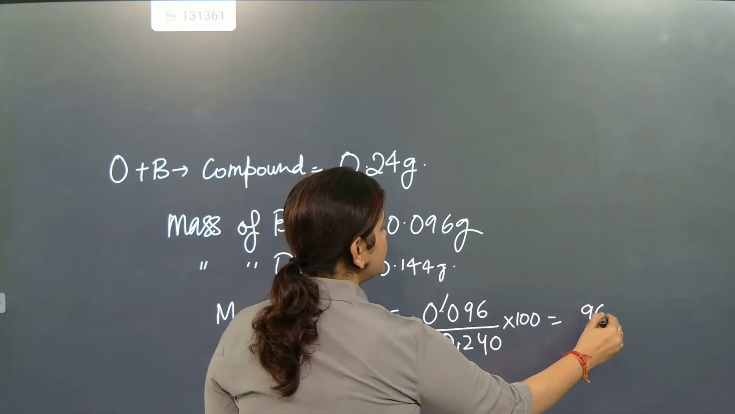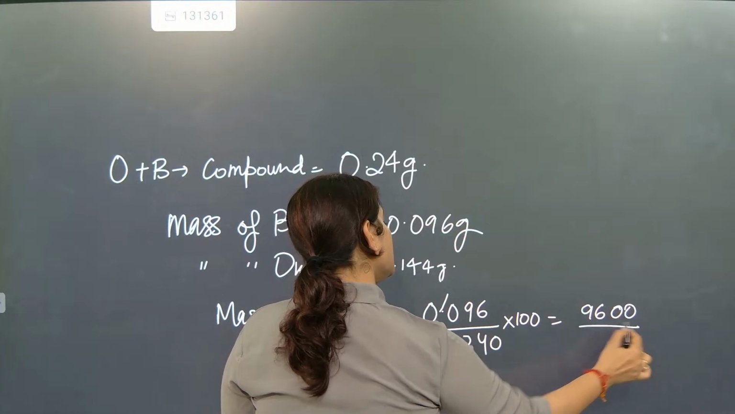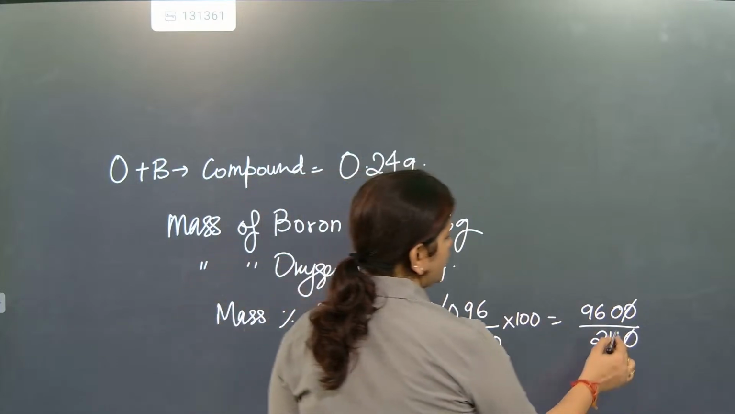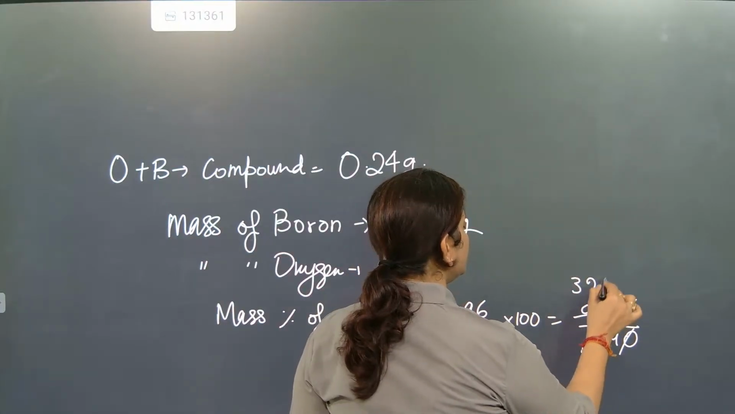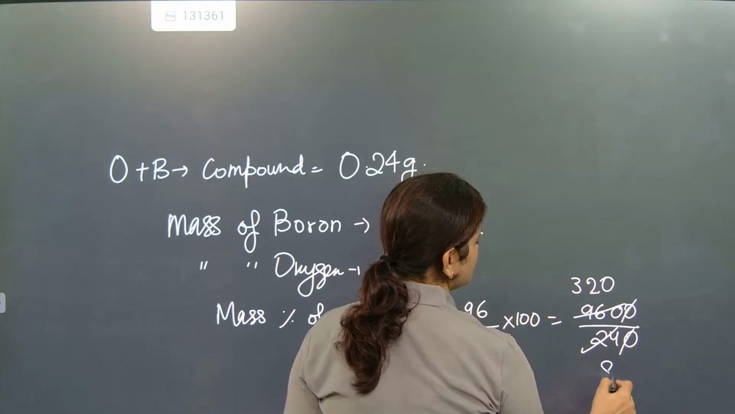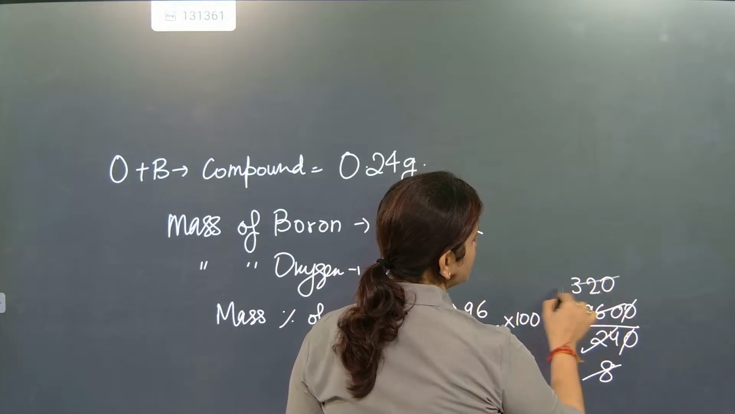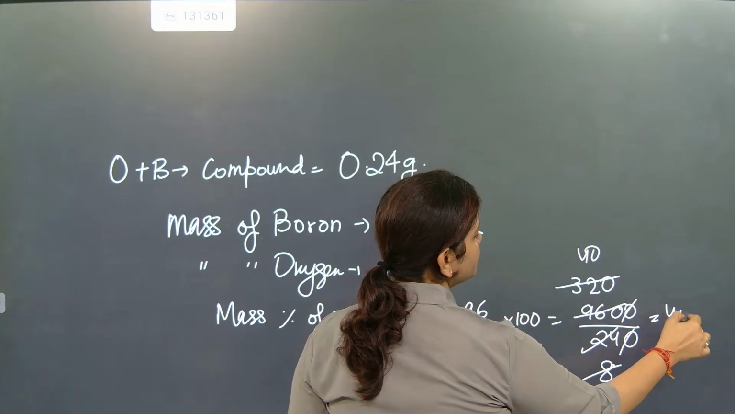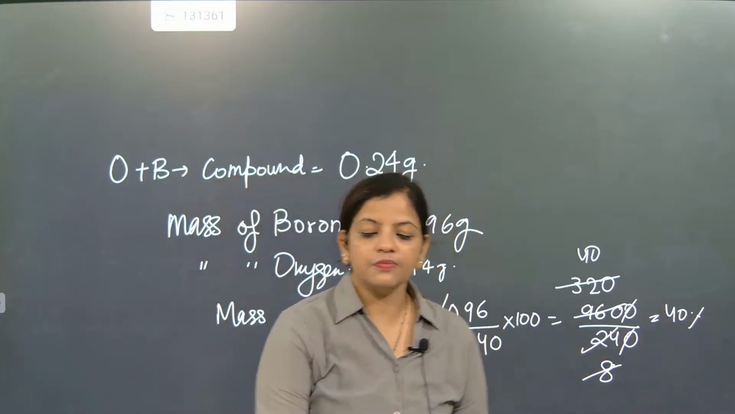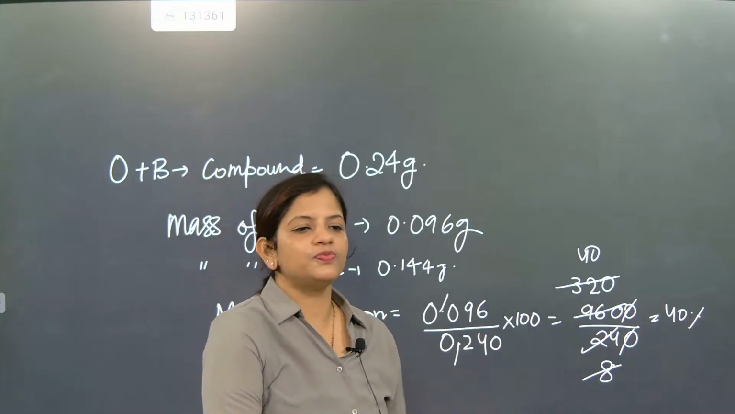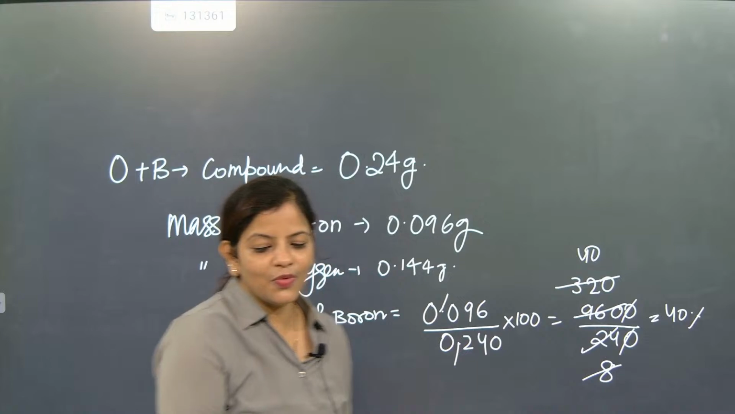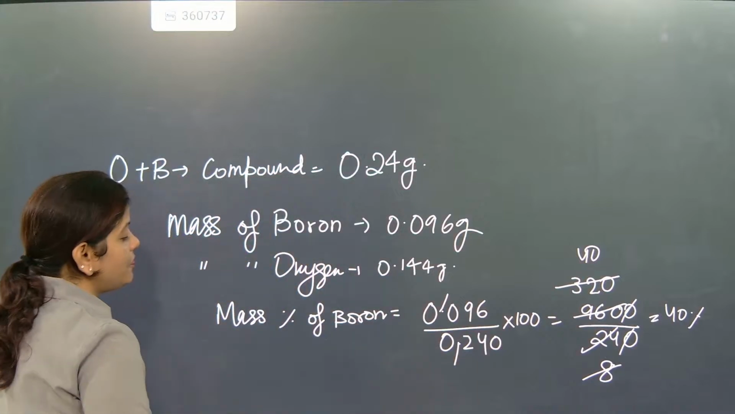So it is coming as 9600 by 240. Cancel. 320, 1 2 3, 8s are 24. So 8. So boron is present 40%. How much is the percentage of boron? 40%. And intelligent people will do only one work. If boron is present 40%, then oxygen will be present, that's it. Done. So boron is present 40% means oxygen will be present 60%.